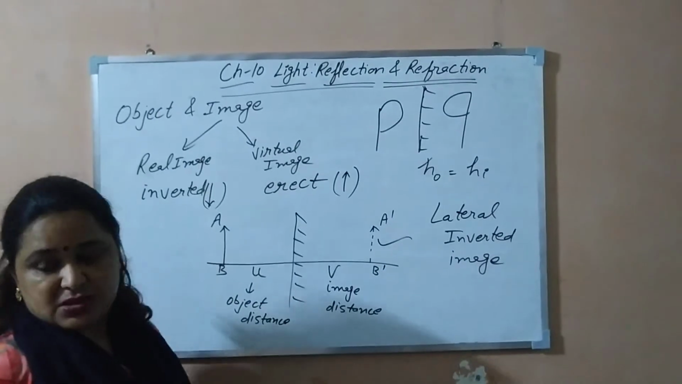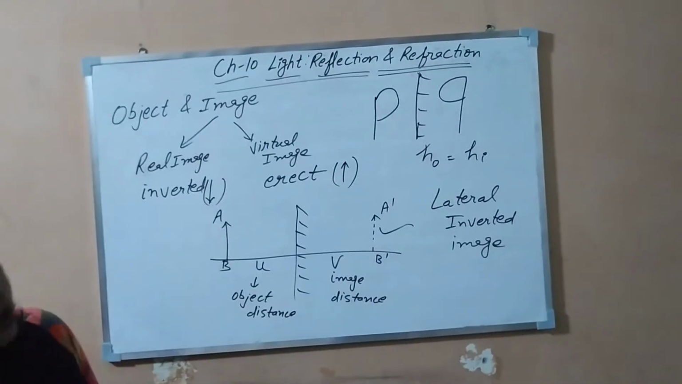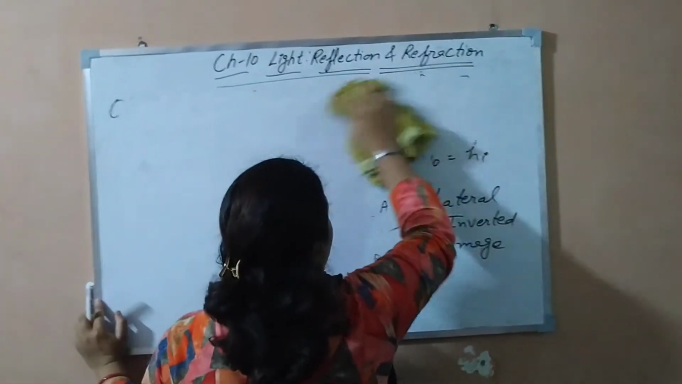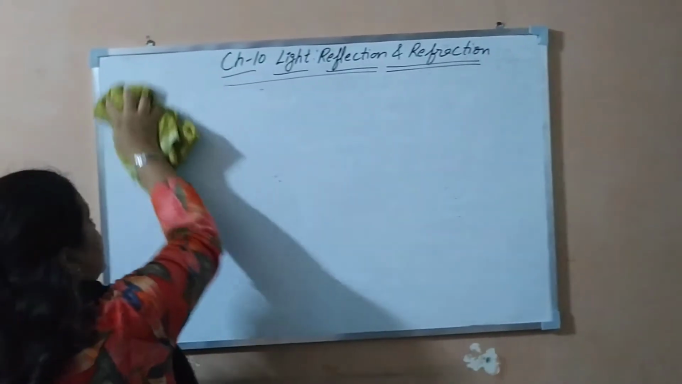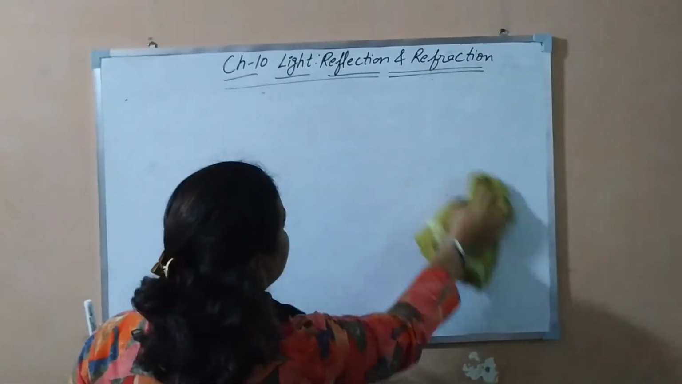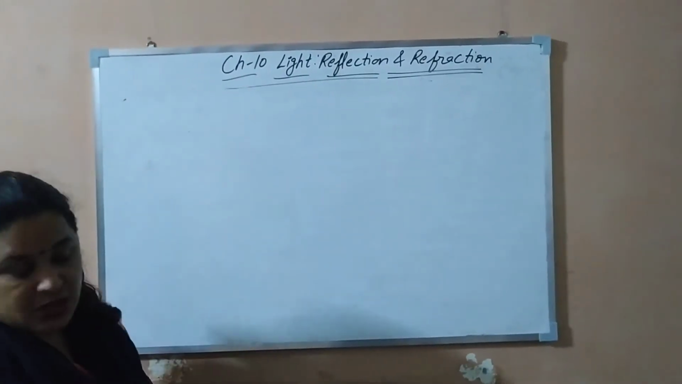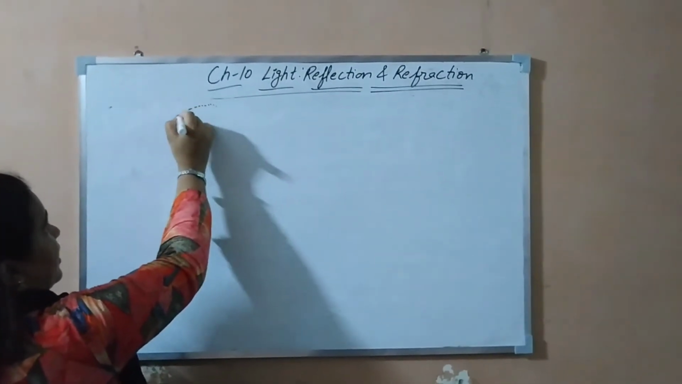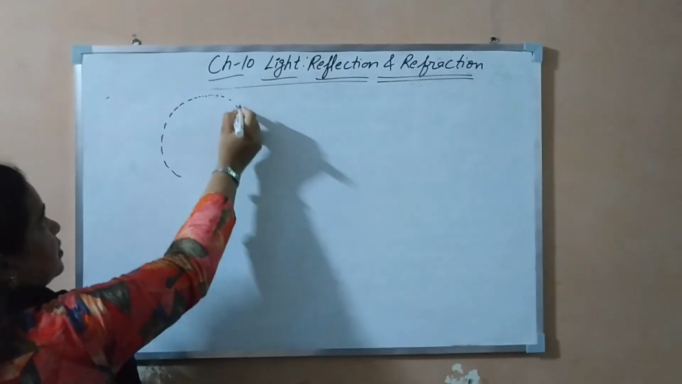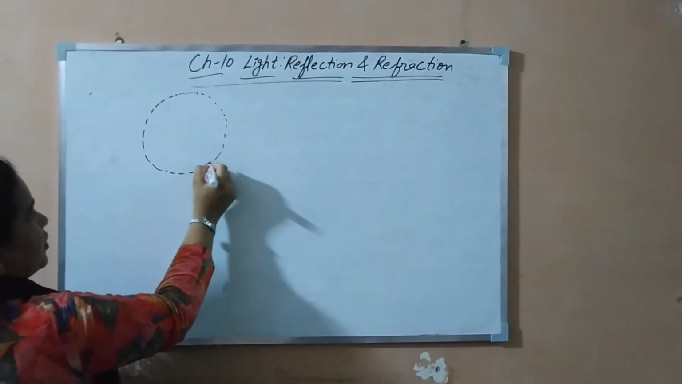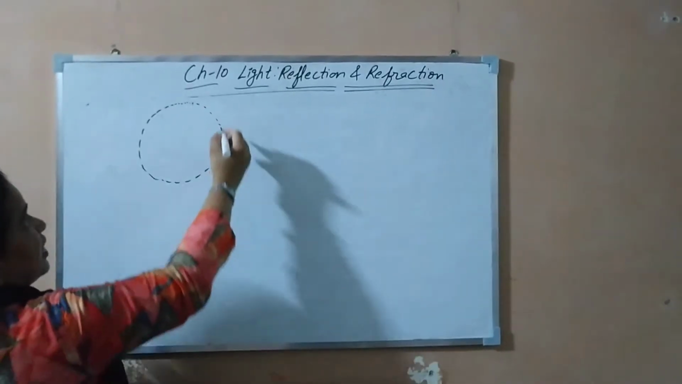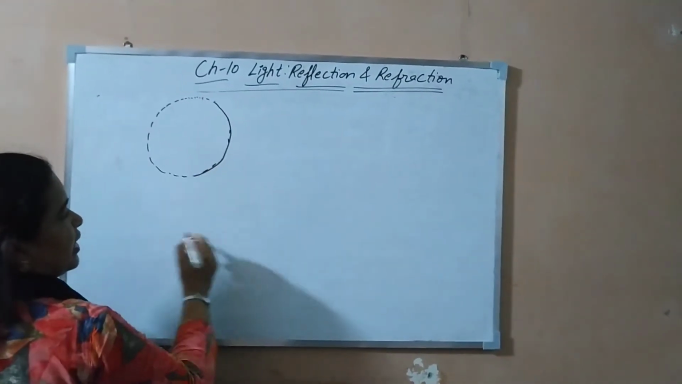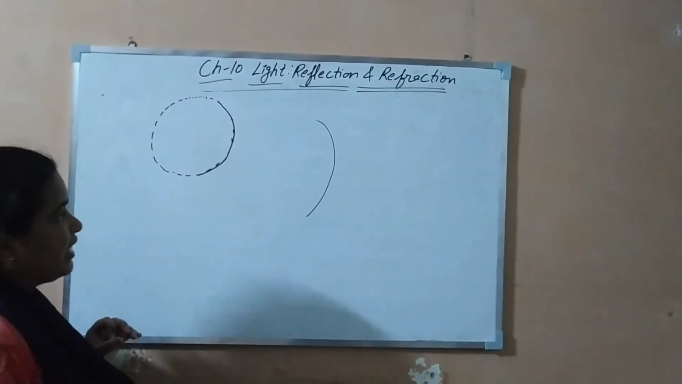Now come to the next topic, spherical mirrors. As the name indicates, these mirrors are formed from a hollow glass sphere. First of all, we take a hollow glass sphere and cut a portion of it. I have cut this portion.